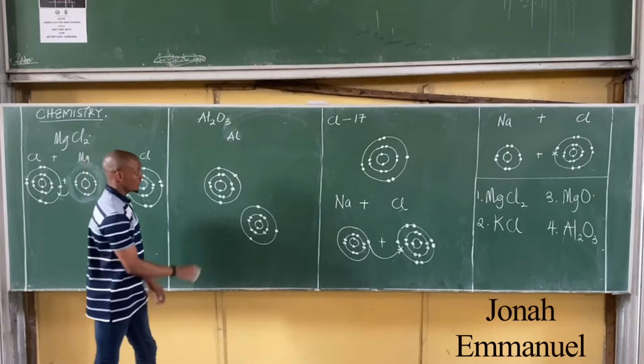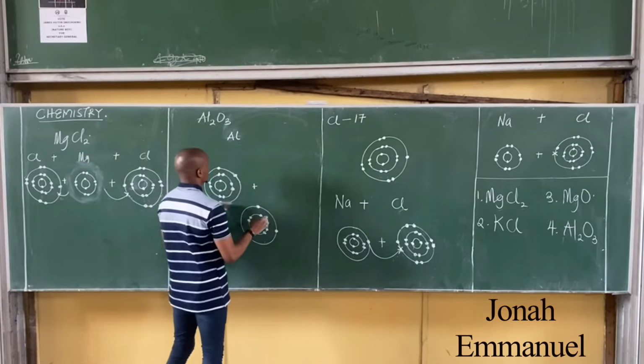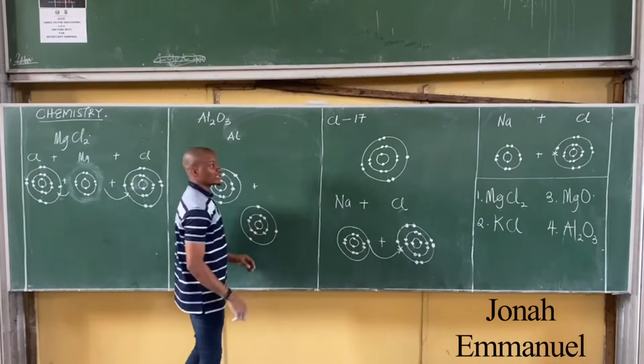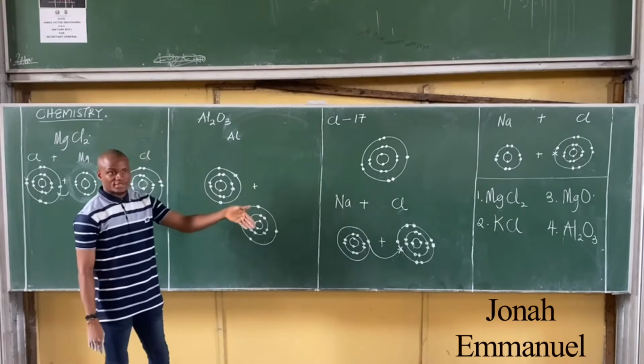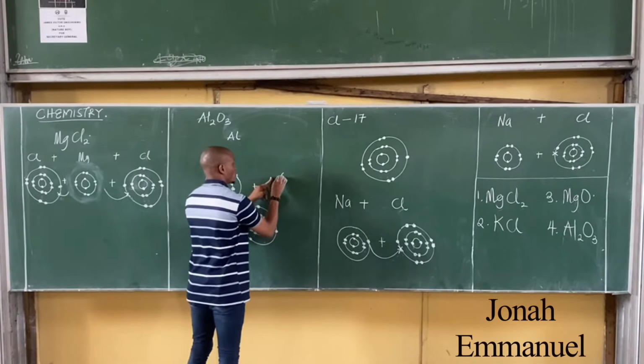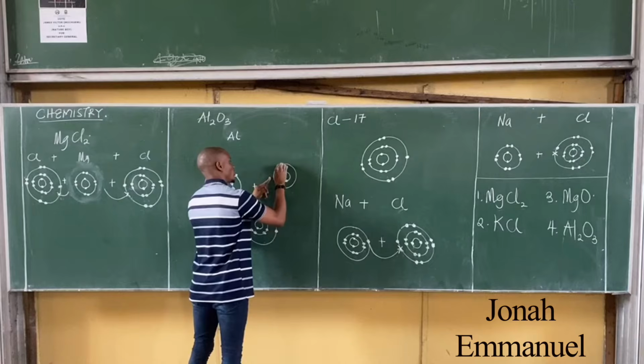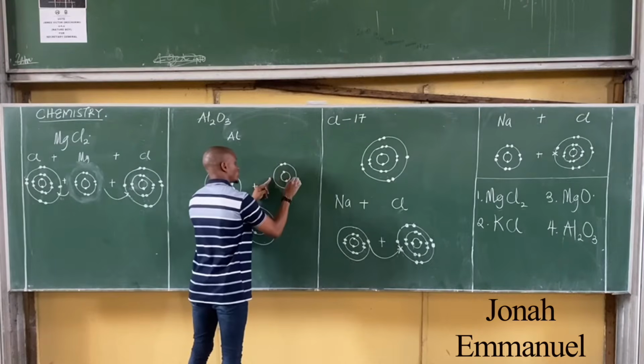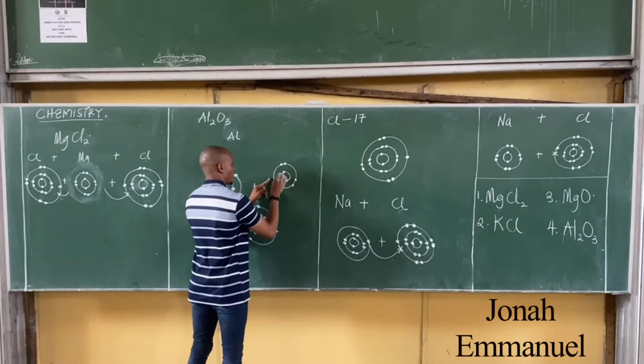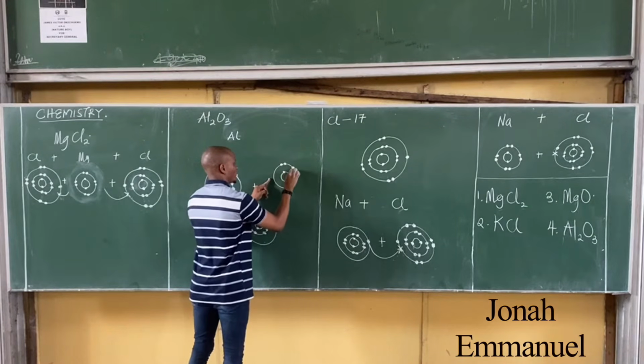So it's like 2 aluminium atoms combine with 3 oxygen. So plus, let's put 1 oxygen there. Oxygen is atomic number 8. That gives you 2, 6. The first one there, 1, 2, and then 6. 1, 2, 3, 4, 5, 6.